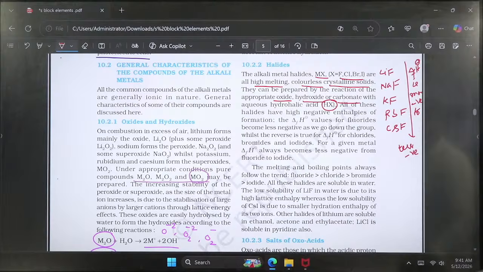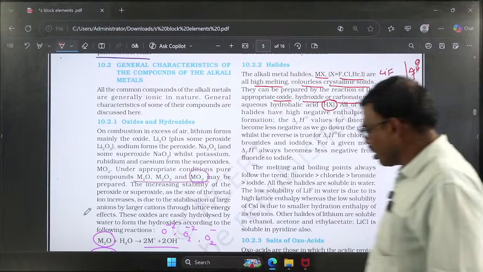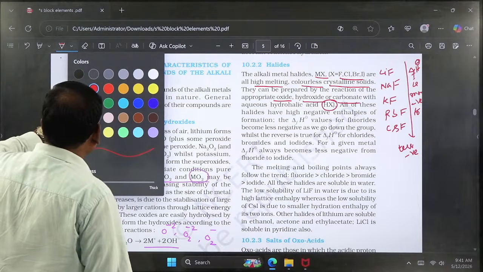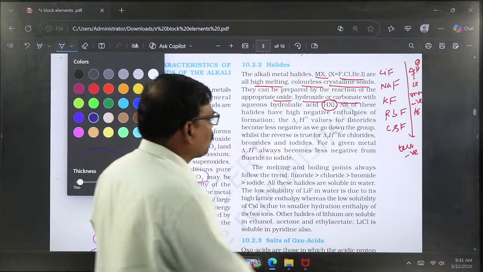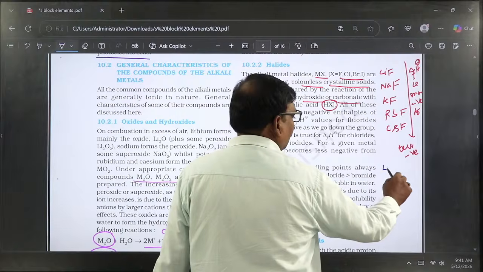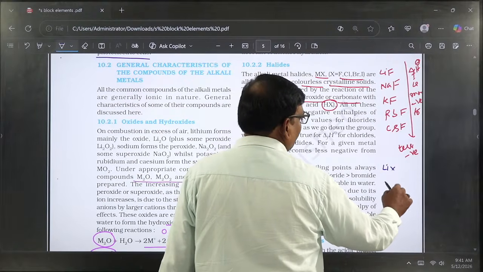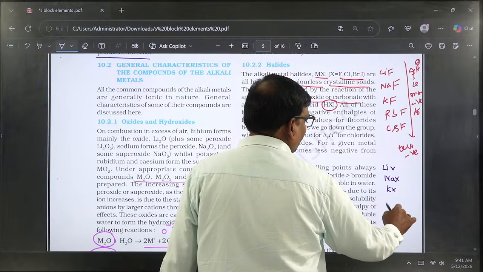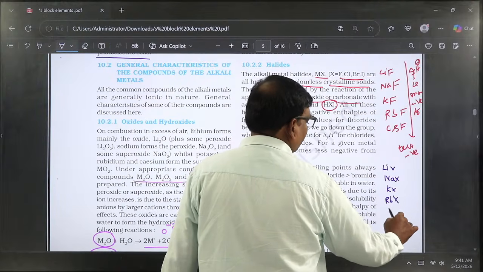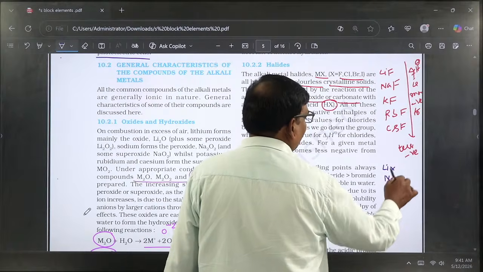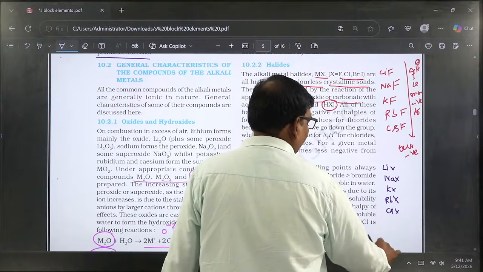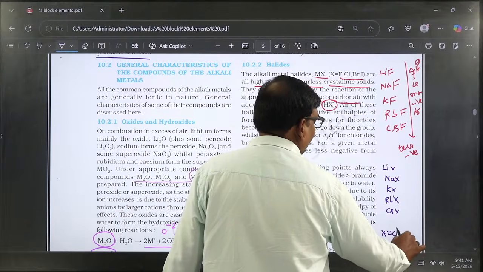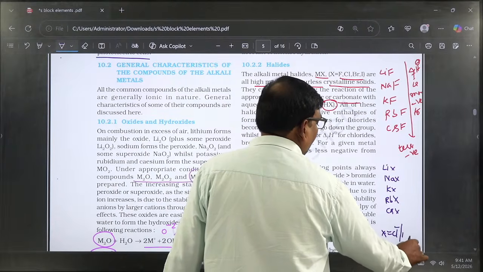Whereas in the case of the other halogens, let us take chlorine, bromine and iodine, the reverse is true. For example, LiX, NaX, KX, RbX, CsX, where X is chloride ion, bromide ion or iodide ion.